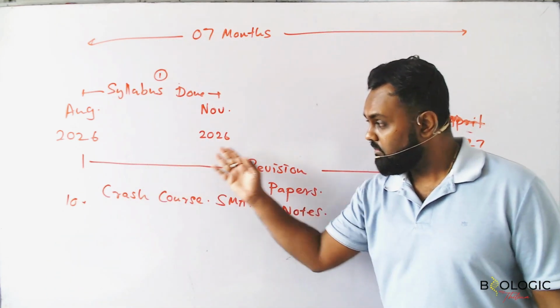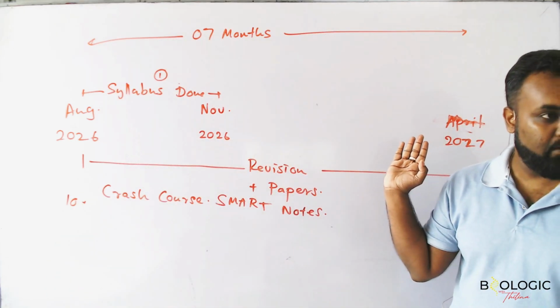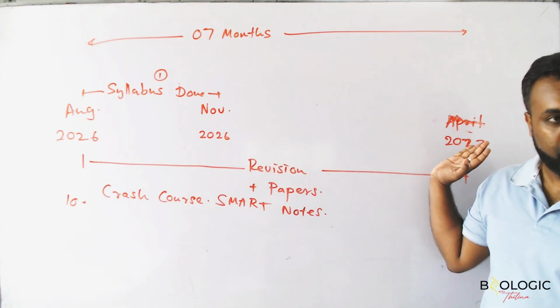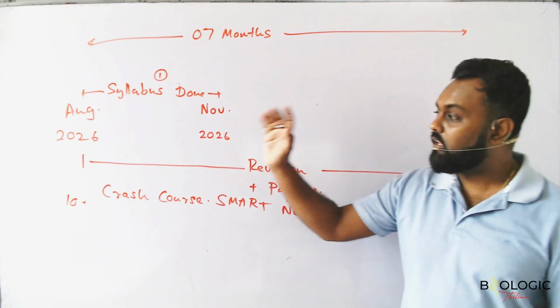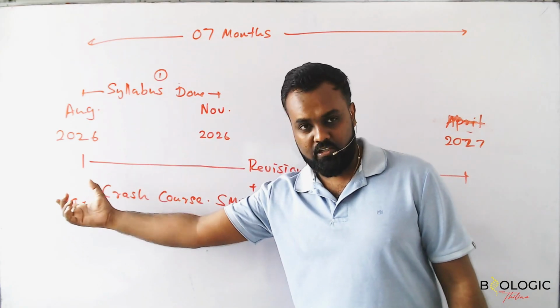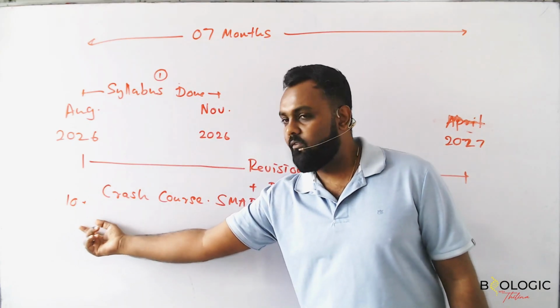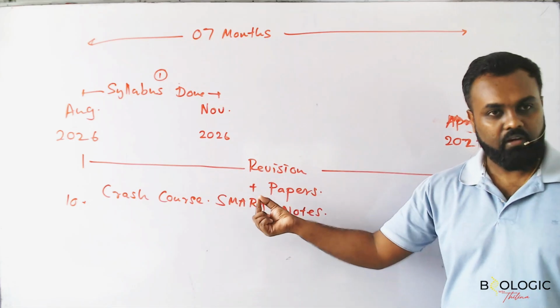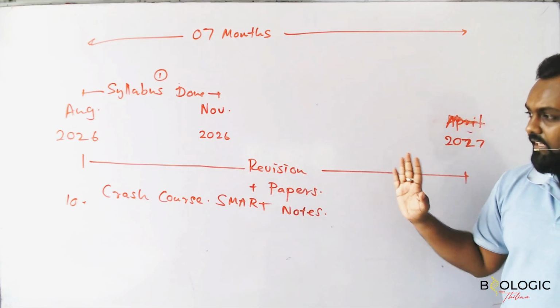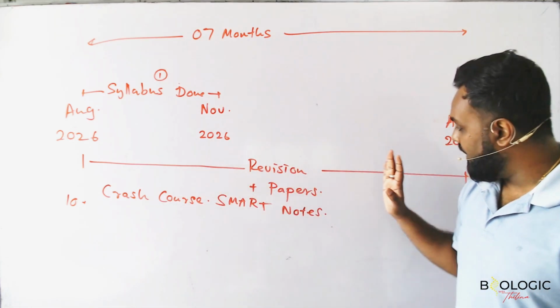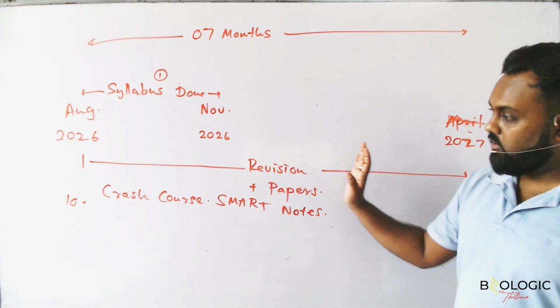Because we have 7 months. If each week 2-3 marks go up, then by the end you are getting 90s. Clear? So I don't care where you start. It's a new beginning. But every day I want to see at least 1 mark you are going up. But don't take it too easy. Don't wait until the last moment. You have to go every day.